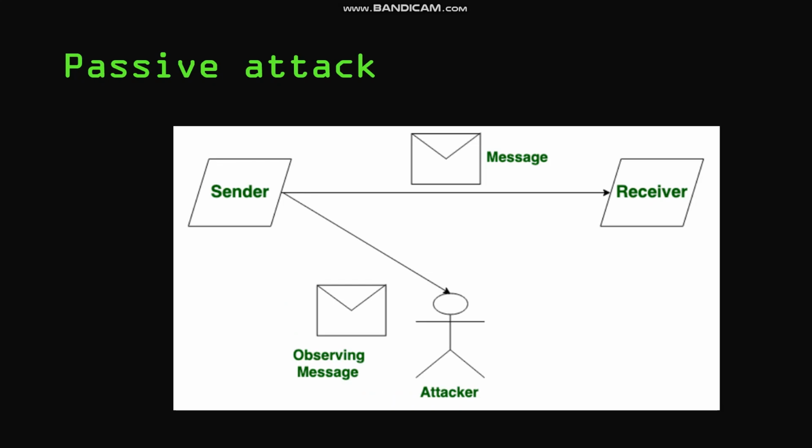Passive attacks are the type of attacks in which the attacker observes the content of messages or copies the content of messages. Passive attack is a danger to the confidentiality of secret information inside the message. Due to the passive attack, there is no harm to the system. The most important thing is that in a passive attack, the victim does not get informed about the attack. That's why we call it a passive attack.